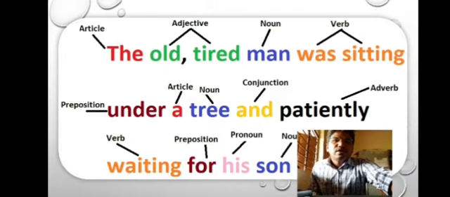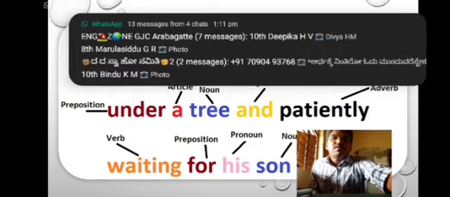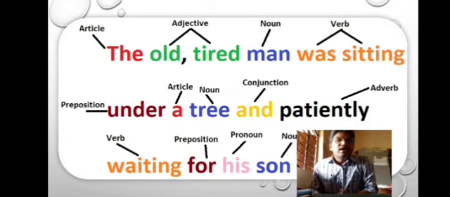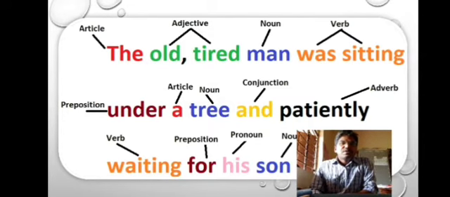Yes, in this slide, all the parts of speeches are identified. Look at the first one. The is an article. Old and tired are adjectives. Later we can discuss why they are adjectives. Man is noun. Was sitting, both are verbs.